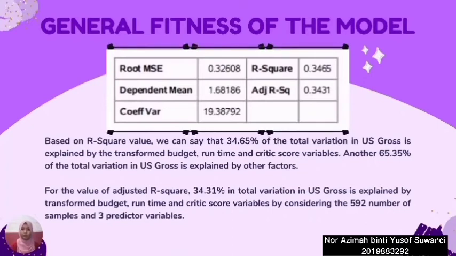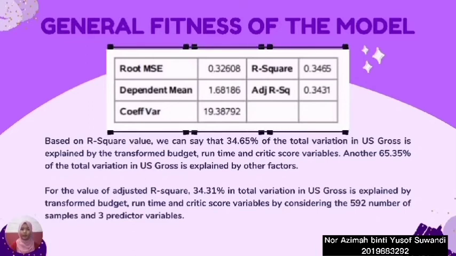If we look at the table, we can see that the R-square value is 0.3465. It means that 34.65% of the total variation in US gross is explained by the transform variable, budget, runtime, and critic score. Another 65.35% of the total variation in US gross is explained by other factors.